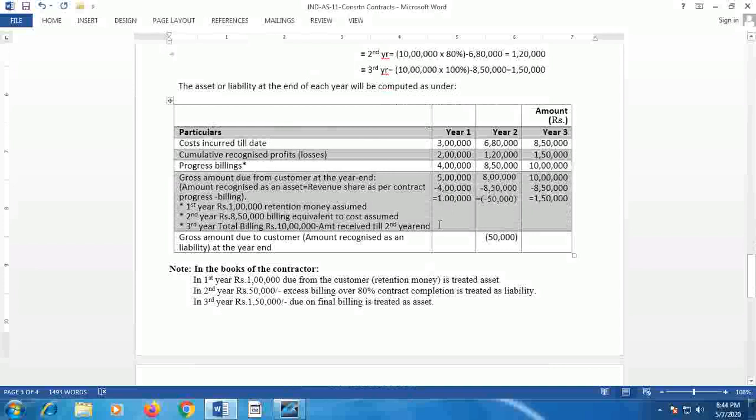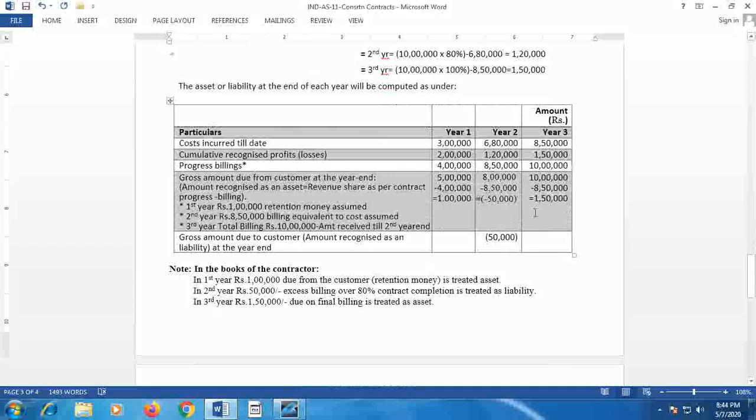In the second year, because total billing is made as 8,50,000, the excess money received from the customer over and above the 80% contract is treated as a liability towards the customer. In the second year, there is no asset. The excess money received is taken as a liability towards the customer.